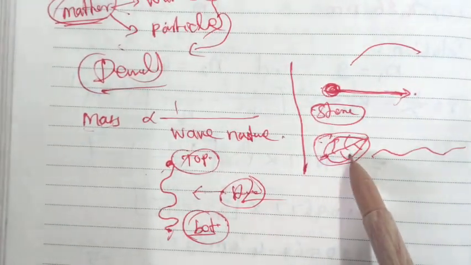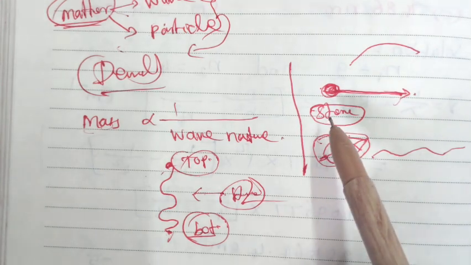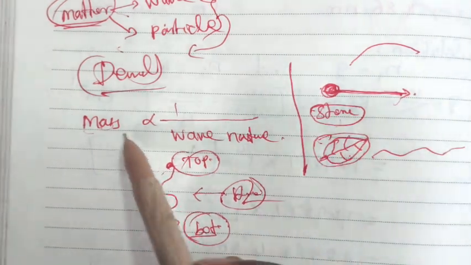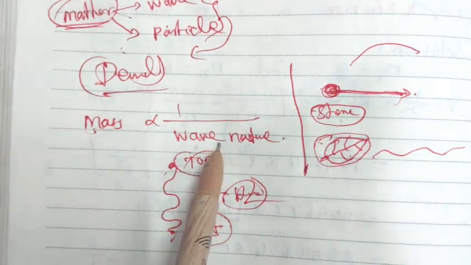We can compare the stone and the leaf: the mass decreases, the wave nature increases.